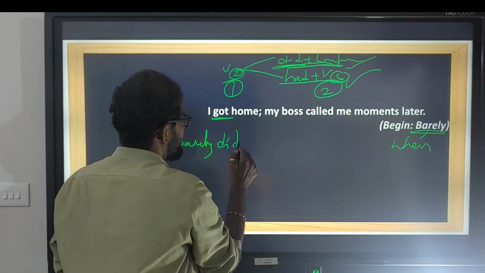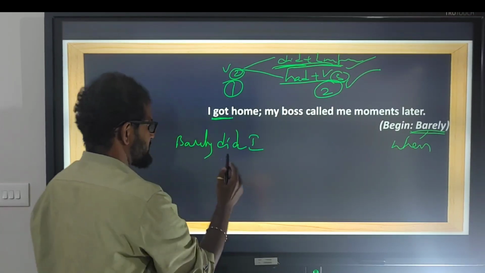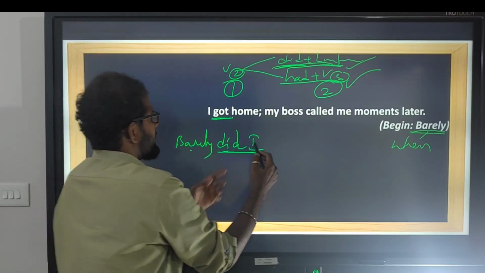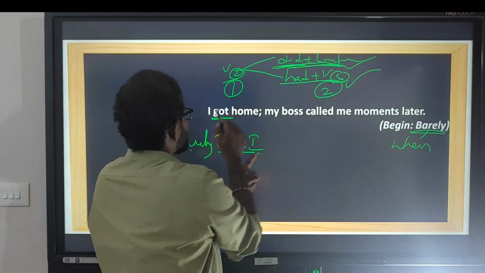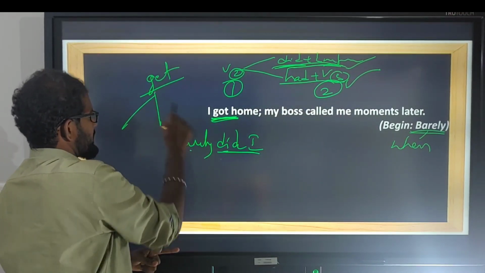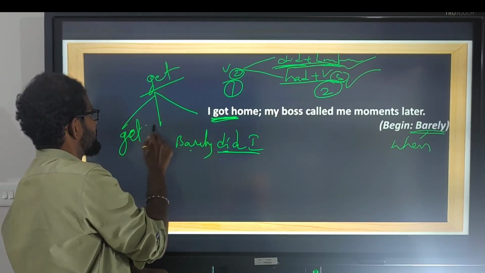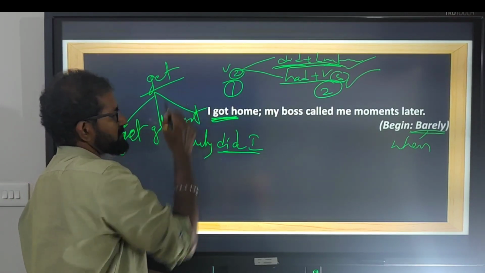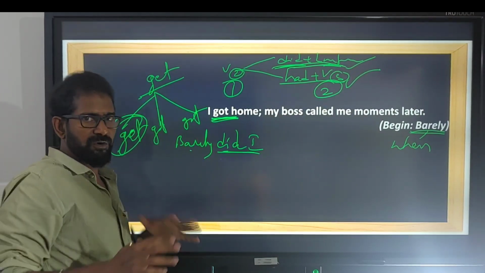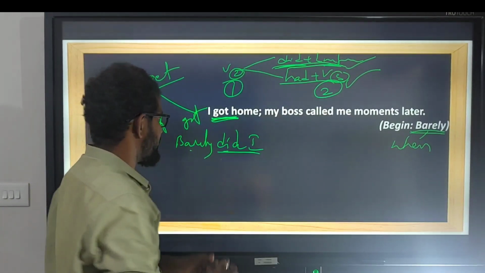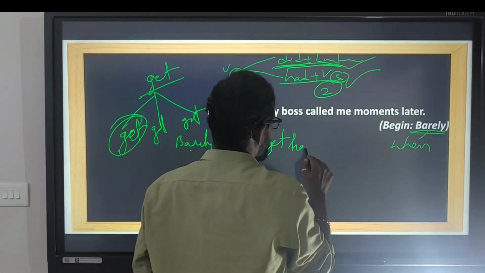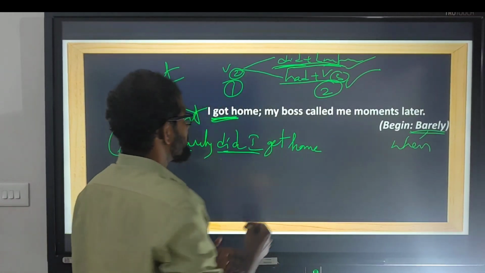Barely did. Subject is I. So this is inversion. Immediately after barely, there's supposed to be inversion. Barely did I, base form. Get is the base form and it has three forms: get, got, got. Base forms and V1 forms are almost for all the verbs the same. So barely did I get home.